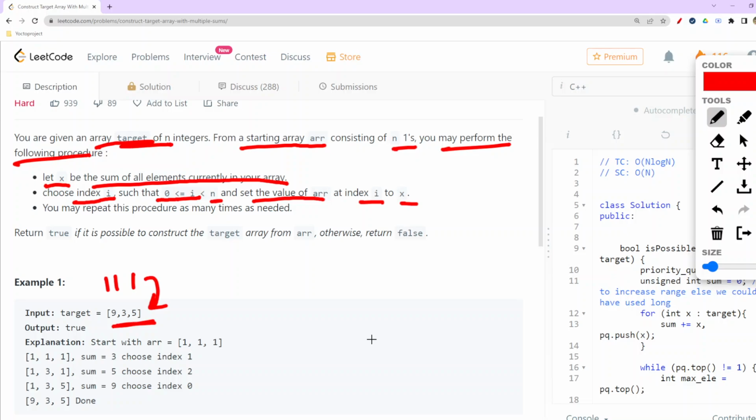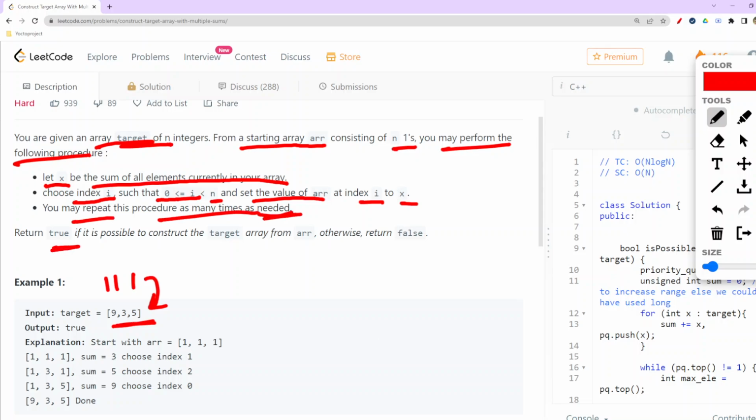So here they are suggesting a procedure: if x is the sum of all the elements in our array, then we can replace any number at the indices with that particular sum. You may repeat this procedure as many times as needed.